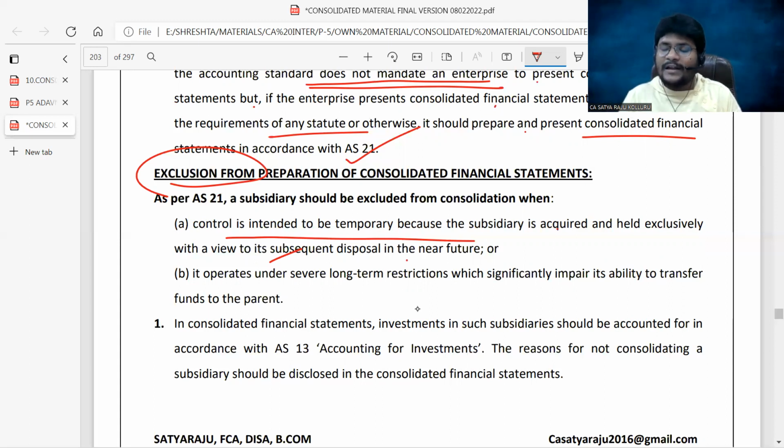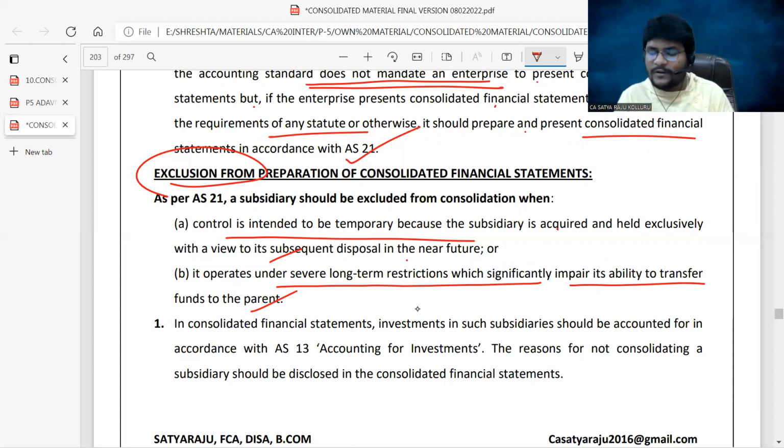So maybe we are treating the investments in subsidiary as current investment or stock in trade. It operates under severe long-term restrictions which significantly impair its ability to transfer funds to the parent. We already seen such one. Maybe the subsidiary company is in the process of liquidation. That's why it's unable to transfer funds to the holding company. At that point of time, we may not consider the subsidiary in the consolidation procedure.